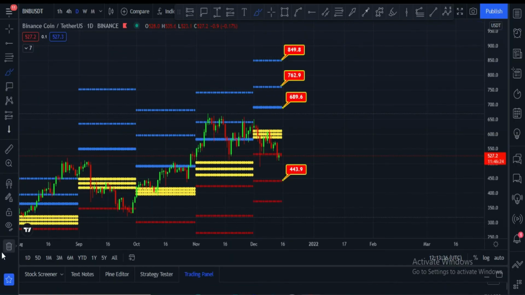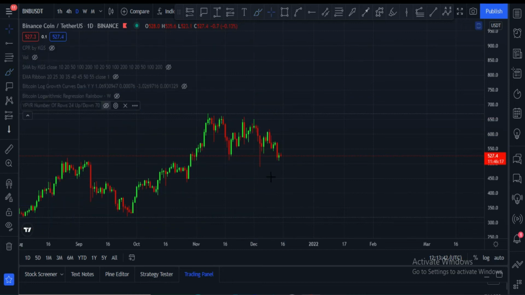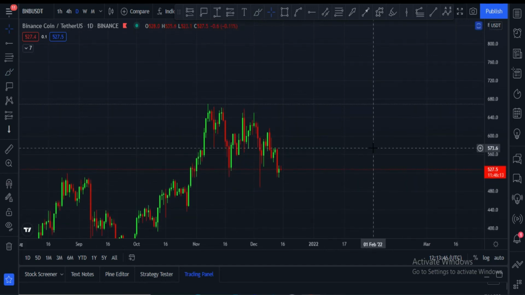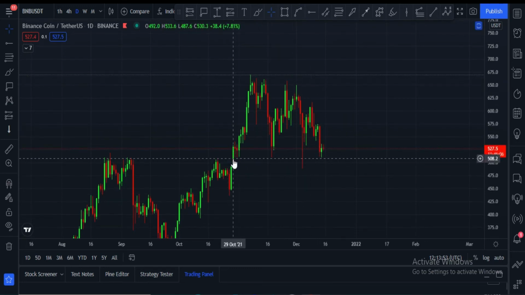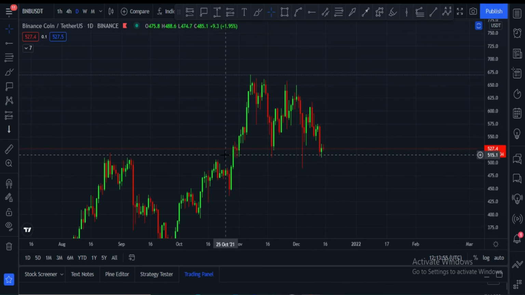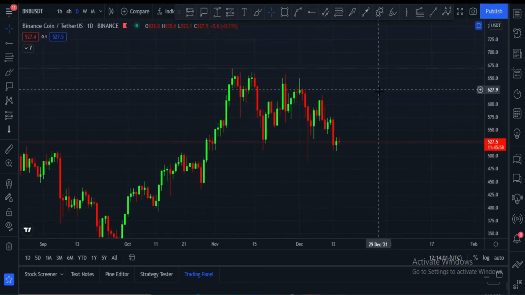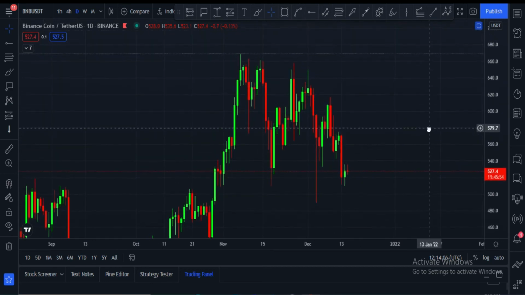And let me please remove all these things, and let me please hide this. And let me please show you fib levels to trade. Let me please do this. Here you can see it created a double top, and after that it is creating an M pattern. If it breaks this towards the downside, maybe it will be very unfortunate. Let me please zoom this first.